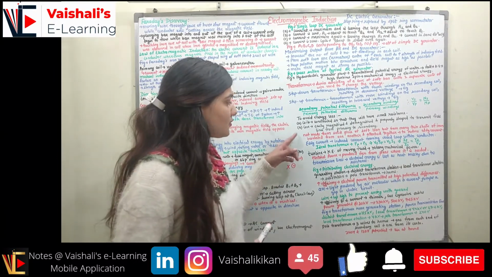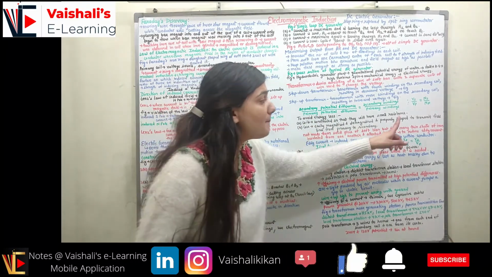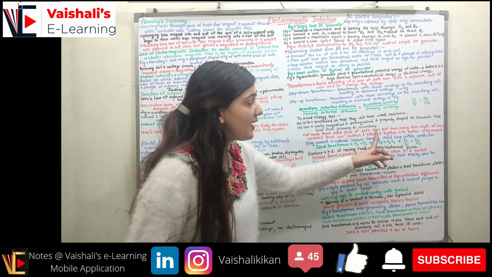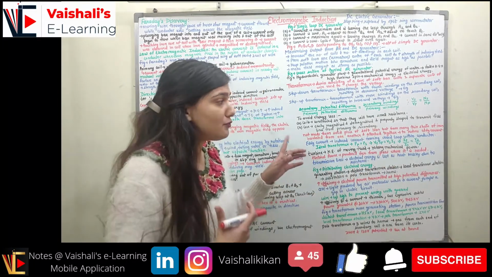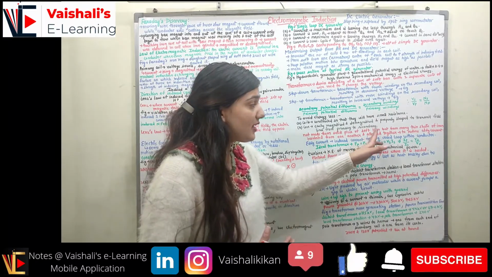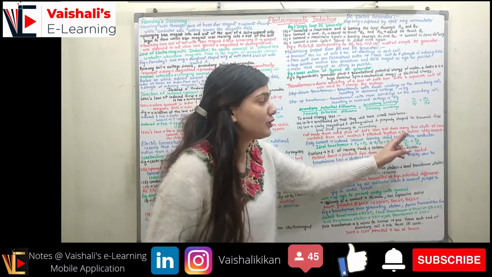Now this core is not made from a solid piece of soft iron. This core is made from many thin sheets of iron which are insulated from one another and attached together. Why are we using thin sheets of iron which are insulated from each other and attached together instead of a solid piece of soft iron? To reduce the eddy current.